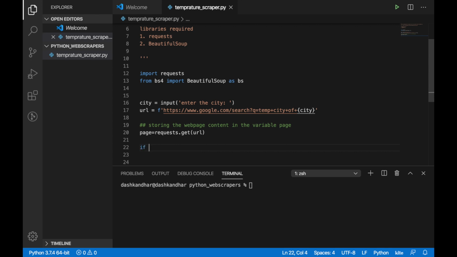So we'll use a conditional to check that. If page, which has access to the status code from the requests library, so I'm just checking if it is 200.